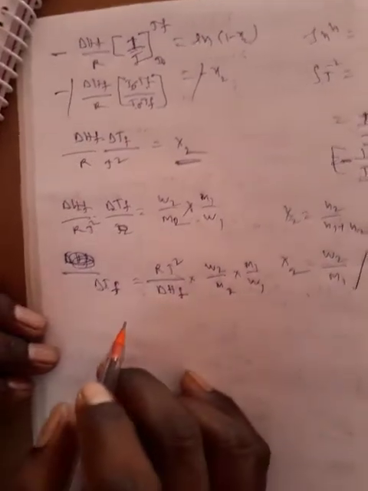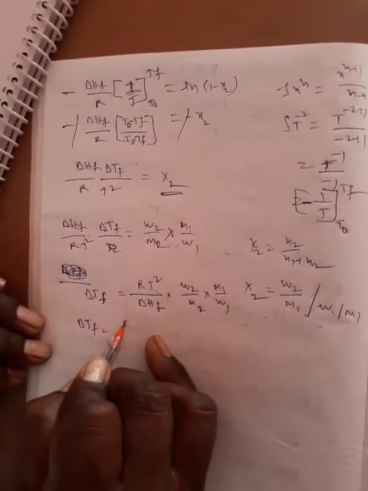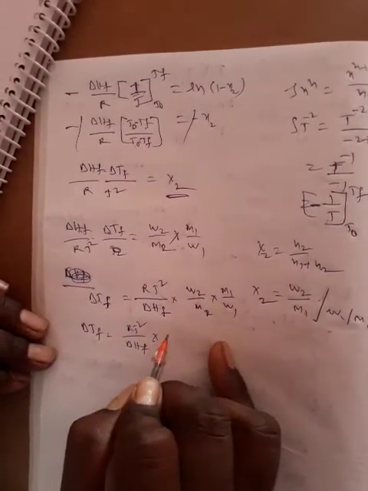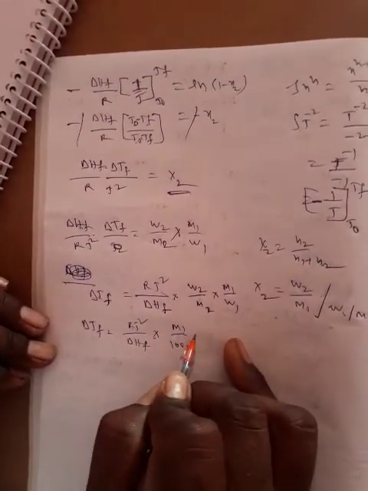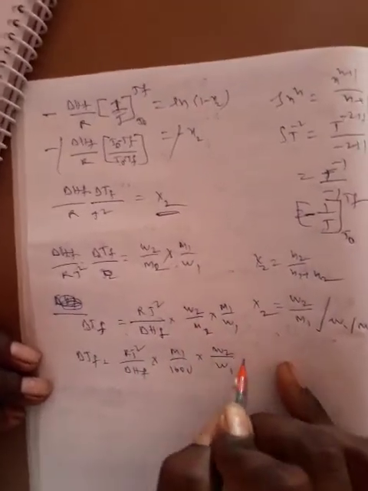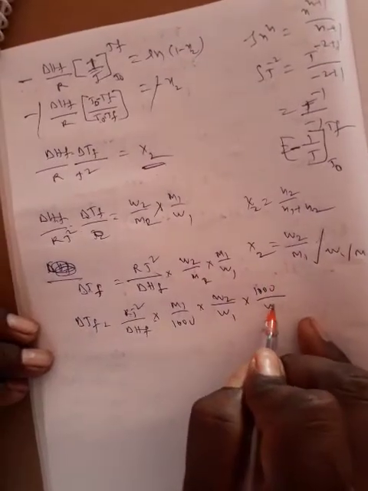Both sides multiplied and divided by 1000: delta TF is equal to RT square by delta HF into M1 by 1000 into w2 by M2 into 1000 by w1.